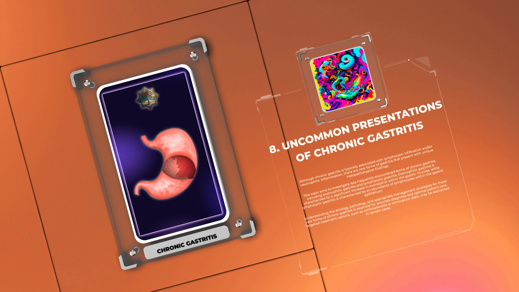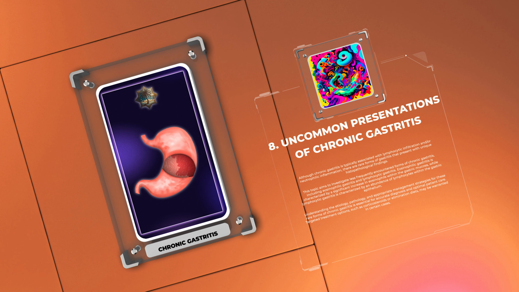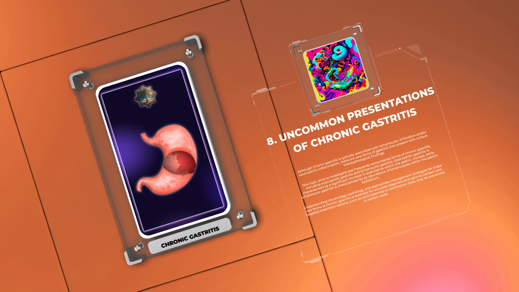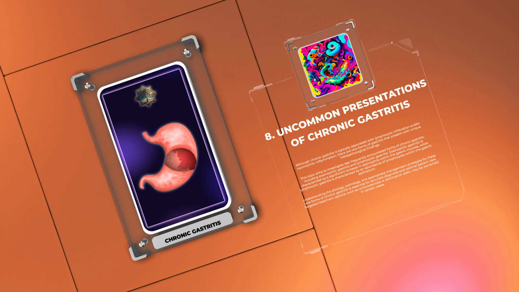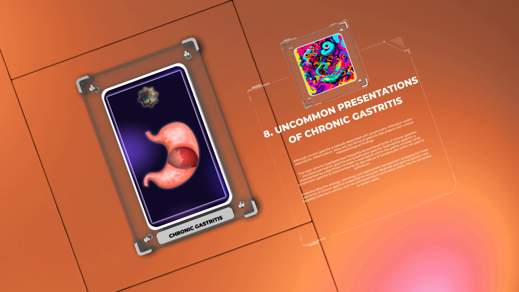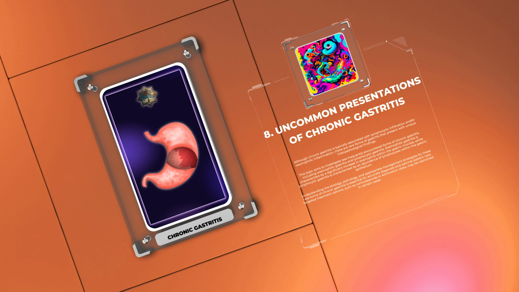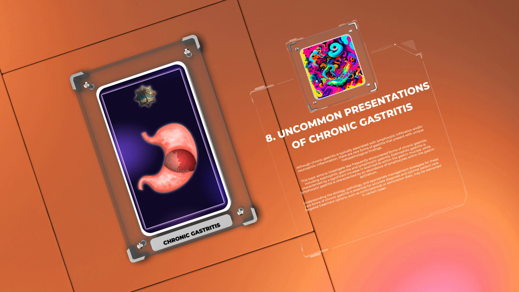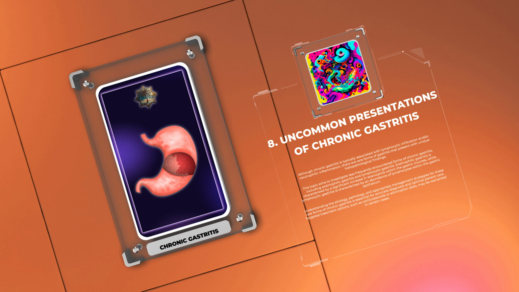Understanding the etiology, pathology, and appropriate management strategies for these rare forms of chronic gastritis is essential for accurate diagnosis and optimal patient care. Targeted treatment options, such as corticosteroids or elimination diets, may be warranted in certain cases.